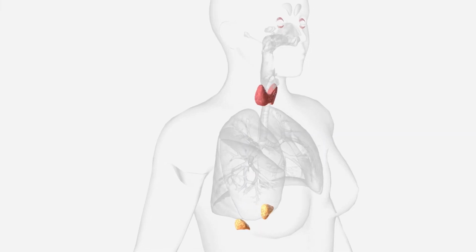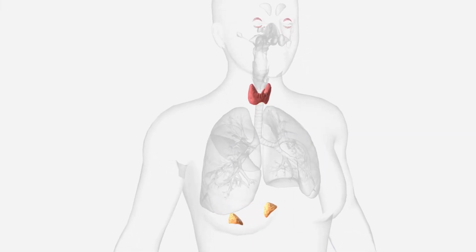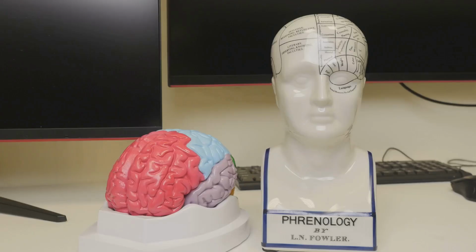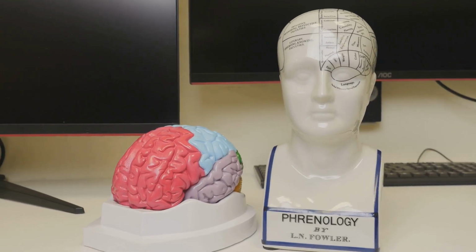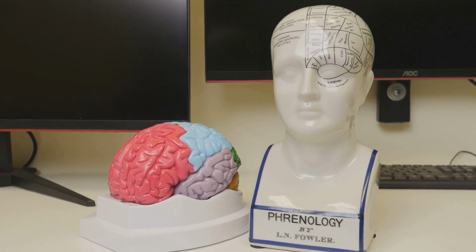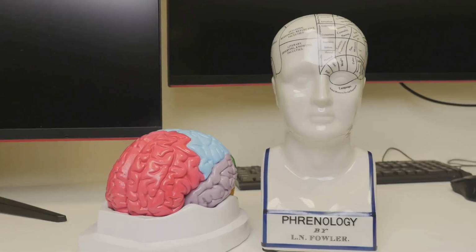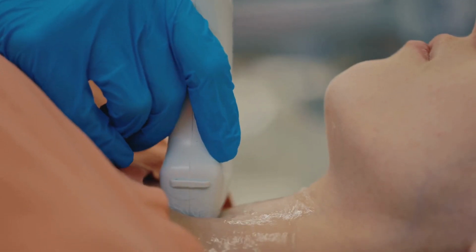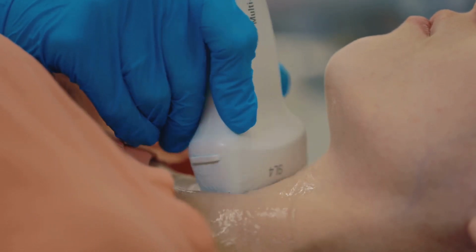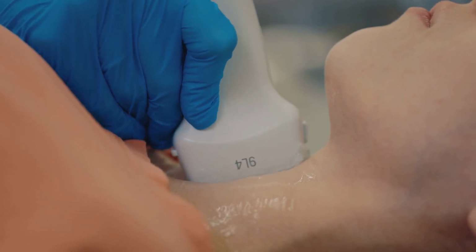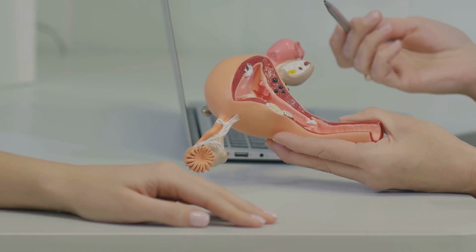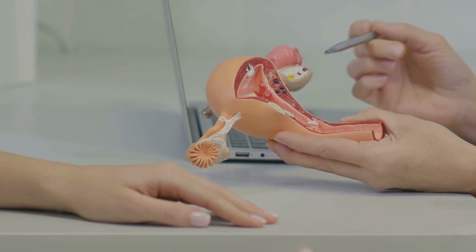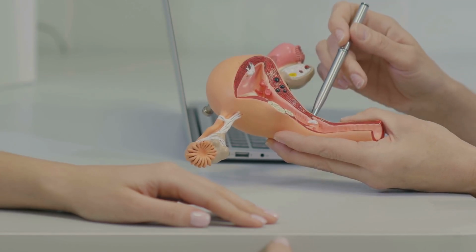For FNP exam preparation, knowing the locations and functions of these glands is essential. The pituitary gland, often termed the master gland, controls other glands and is pivotal in the regulation of hormonal balance. The thyroid gland, located in the neck, plays a crucial role in metabolism and energy regulation. Meanwhile, the pancreas, nestled in the abdomen, is integral to blood sugar control, making it central to understanding diabetes.